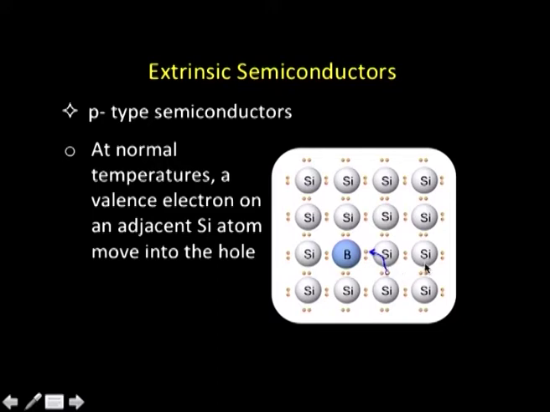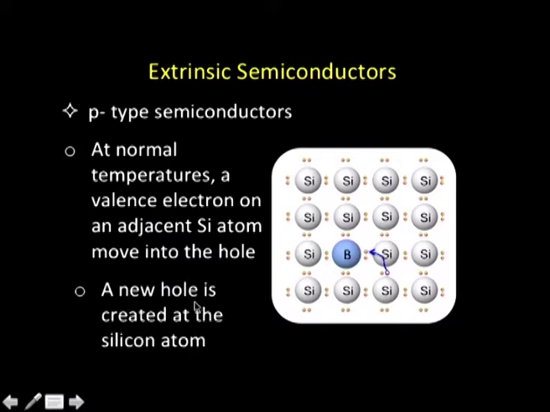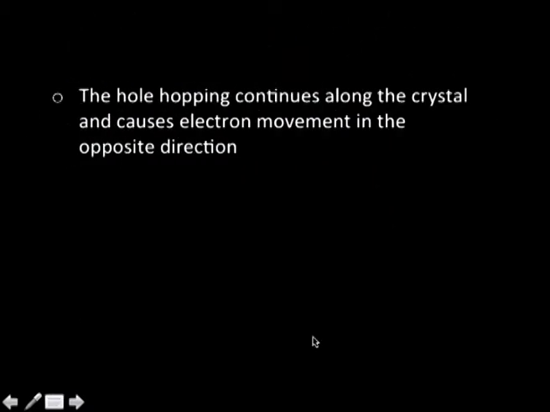And this process can continue. Another electron can come from here to here, the hole will move somewhere here, and an electron will come here. In this case, a new hole will be created at a silicon atom, the neighboring silicon atom from where the electron has moved to the hole located at the boron atom. And this hole hopping mechanism continues, as we showed in the case of silicon conduction, and this is what leads to electron movement in the opposite direction. That means hole hopping will be in one direction, and electron movement will be in the direction opposite to that. That was what we demonstrated earlier too.